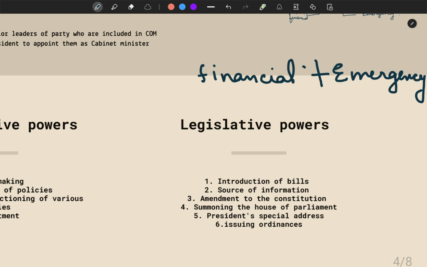If they want to amend, then they will bring that bill on the floor of the House and will amend it. Calling the Houses of the Parliament to hold a session also lies in their hand, and issuing an ordinance, like if the president wants to, it is a power of the president under Article 123 to issue an ordinance.